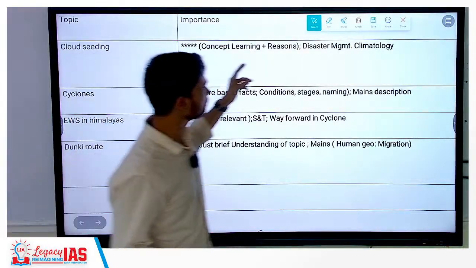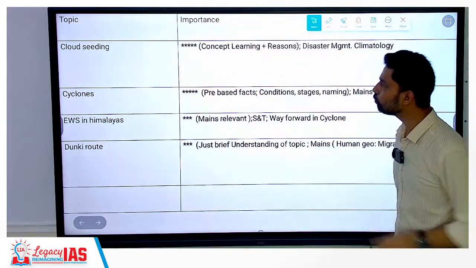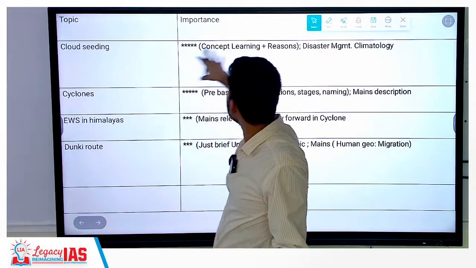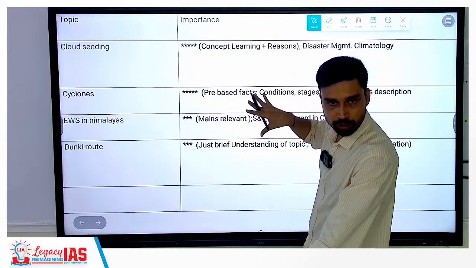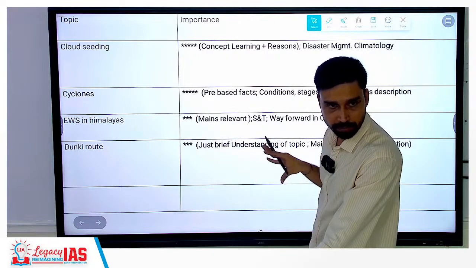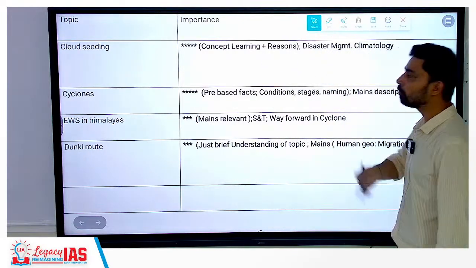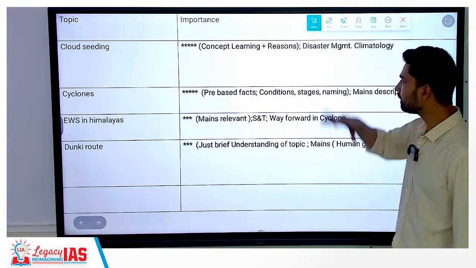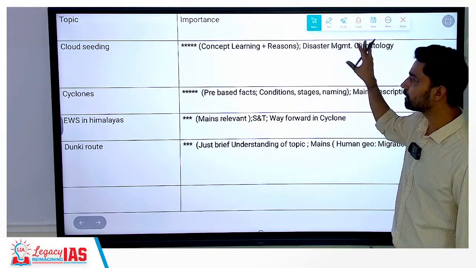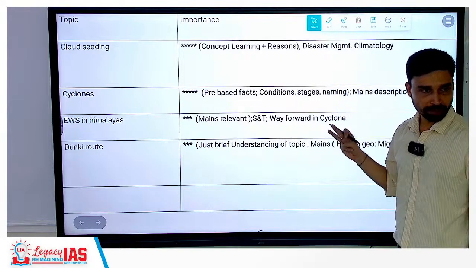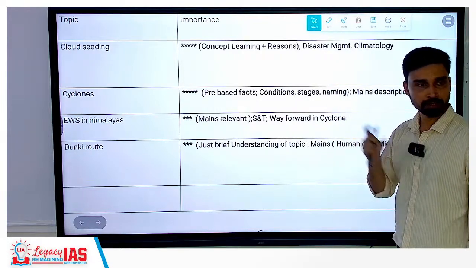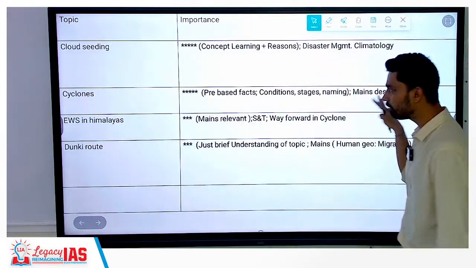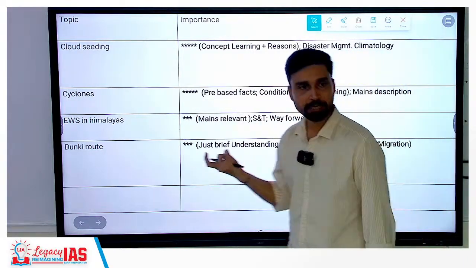If you look at the significance here, which is the most important one, directly linked to your syllabus, we have cloud seeding. You have to understand the concept also. Both in prelims and mains, we have seen questions being asked from here. Reasons behind cloud seeding, why we do cloud seeding, the successful or failed examples of this we have to collect at the international level. Plus it is linked with disaster management also. Cyclones, we have two topics. One is how cyclones form, the other is the twin threat from the Arabian Sea and Bay of Bengal. Collectively this is a very important concept because it is directly linked to your syllabus.